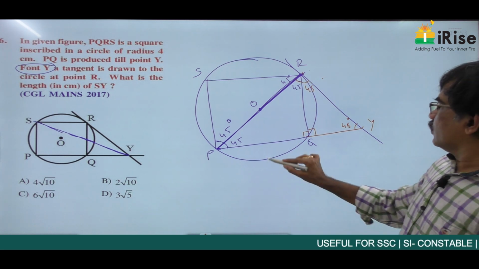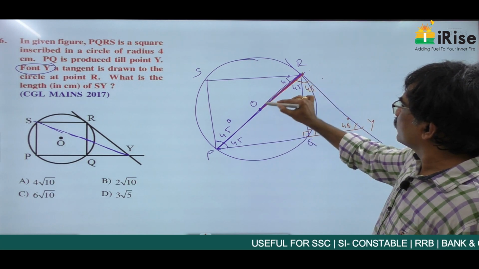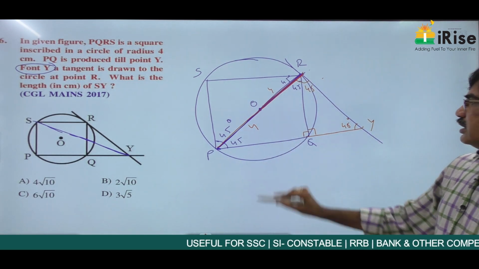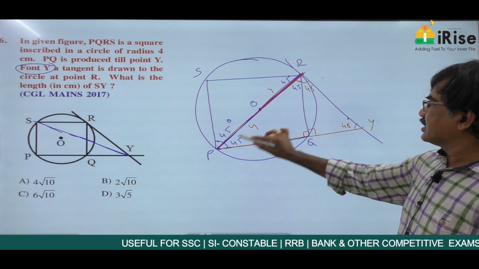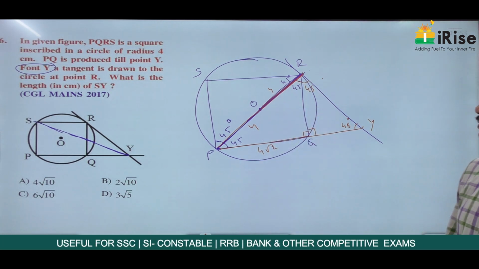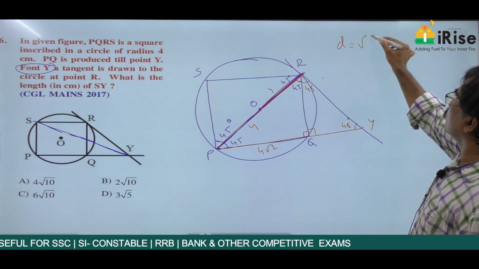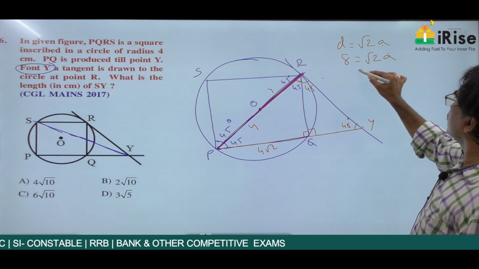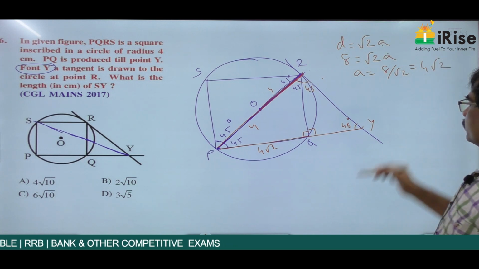The radius is 4 centimeters, so this radius is 4, so this is also 4. Then the side of the square: the diagonal is equal to root 2 a, 8 is equal to root 2 a, a is equal to 8 by root 2, which is equal to 4 root 2.